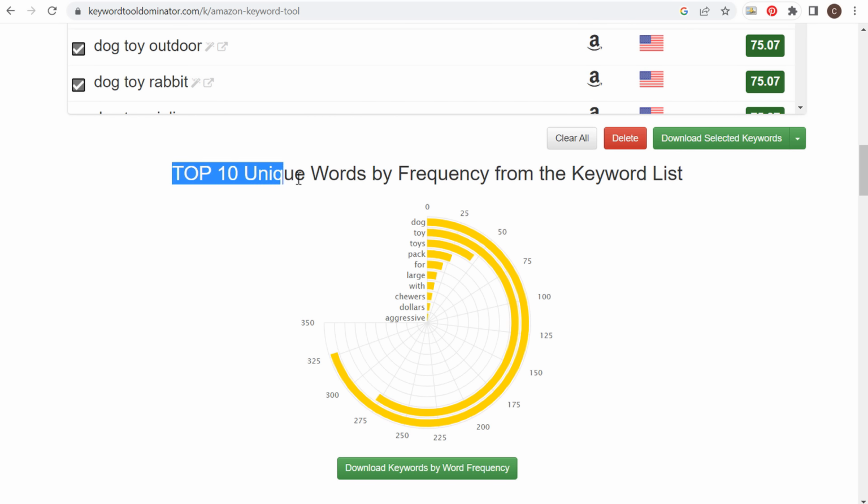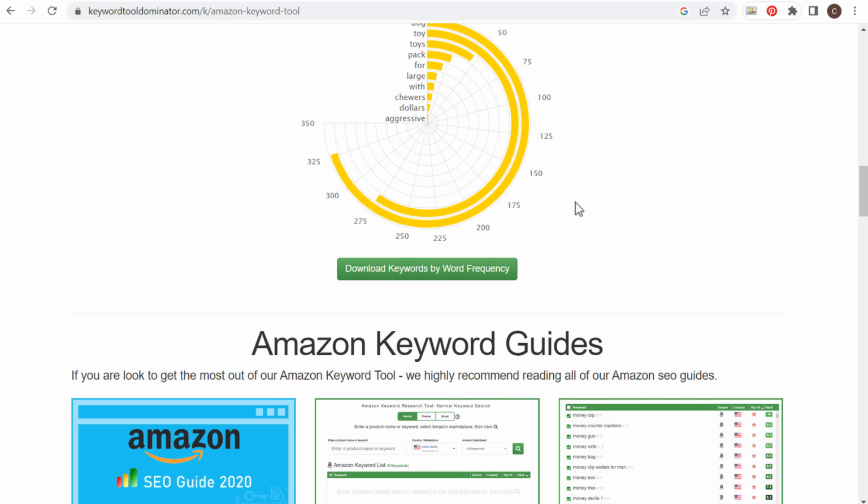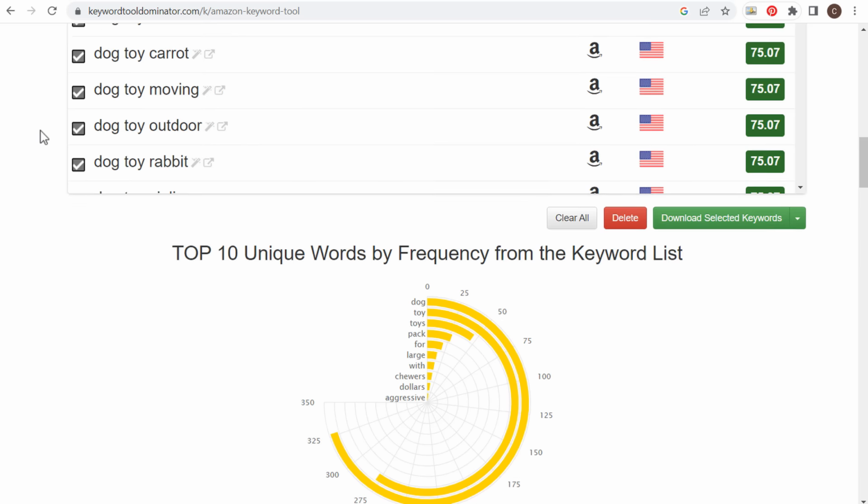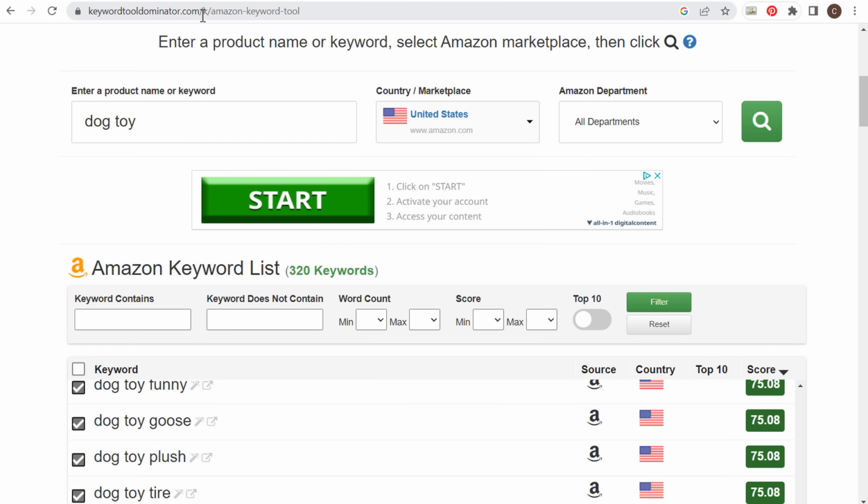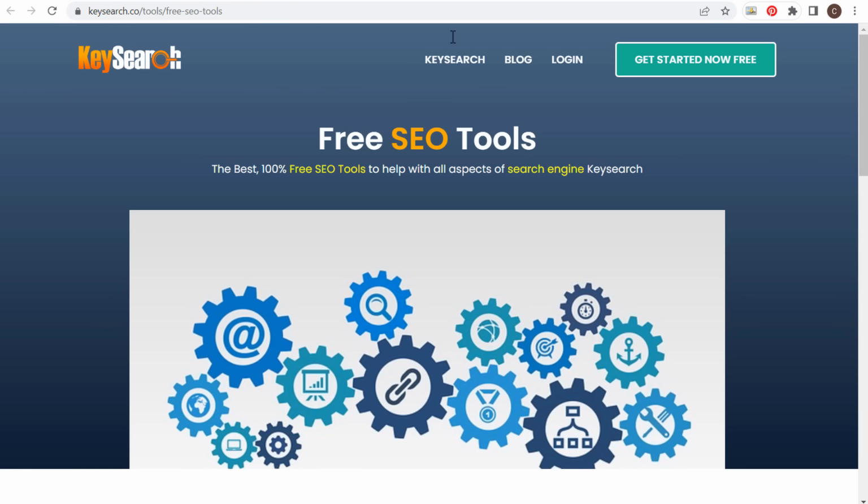The one thing I like is the top 10 unique keywords by frequency. So dog toy, toys, but what you can have down here is large, chewers, dollars, aggressive. You can find different keywords by word frequency. So another keyword tool I like is Keyword Tool Dominator. Now the next one here is going to be keysearch.co, and then you go to tools and free SEO tools.